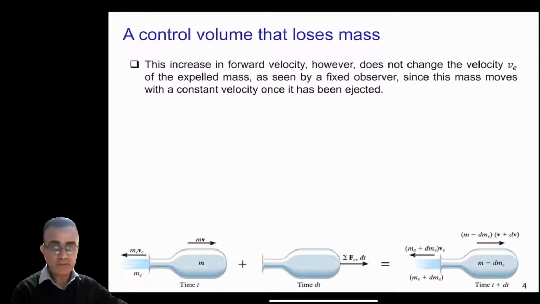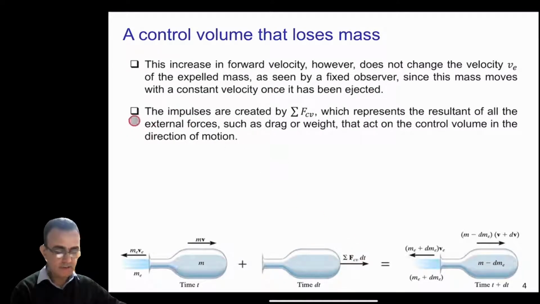Okay, so after doing this, again you can see the same diagram here. Now the increase in forward velocity, however, does not change the velocity v_e. As we said earlier, the velocity v_e remains the same as seen by the fixed observer, since the mass moves with a constant velocity once it has been ejected.